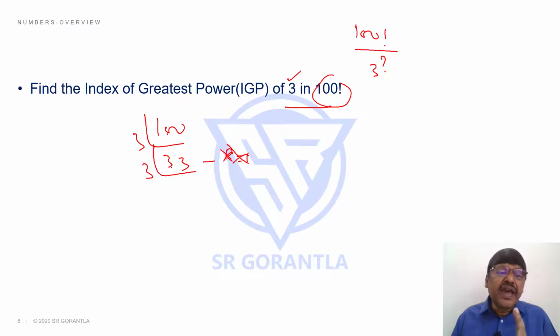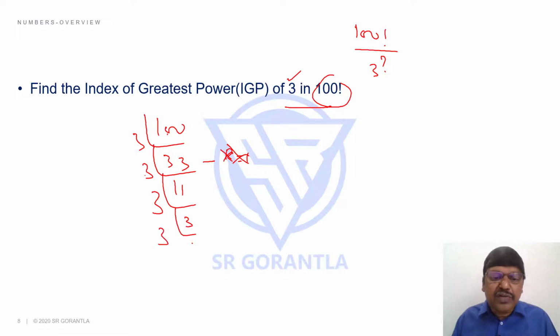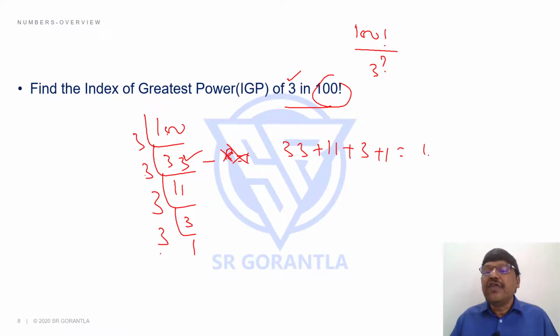33 times. Again, if I divide 33 with 3, how many times does it go? 11 times. Again, how many times does it go? 3 times. Again, how many times does it go? 1. It will not go further. Students, 33 plus 11 plus 3 plus 1, it is 48. So my answer for this question is 48.